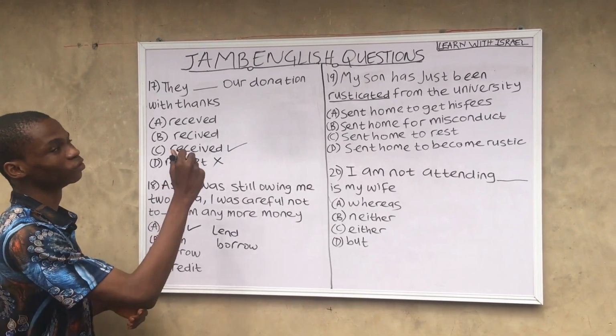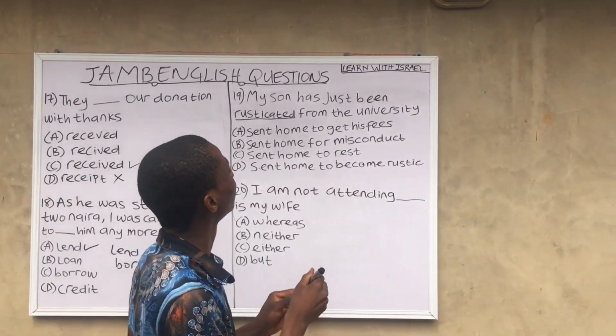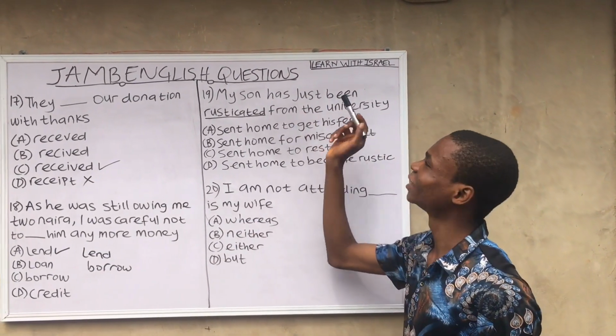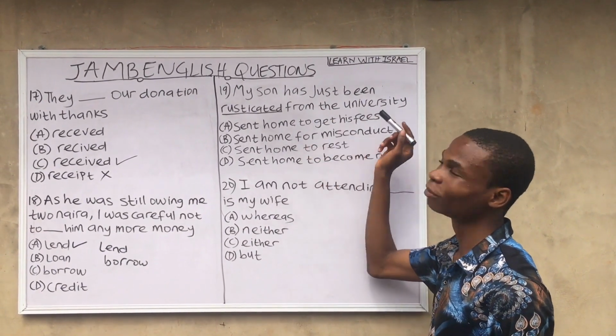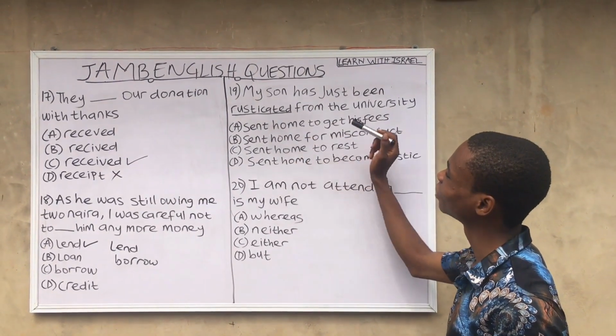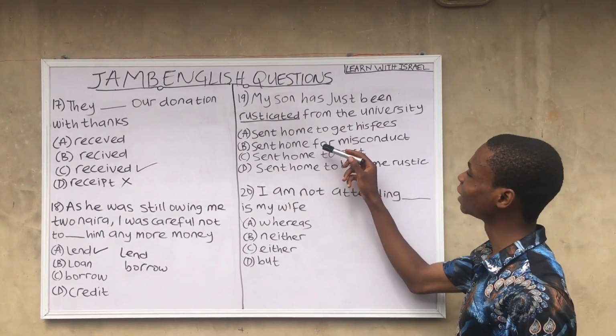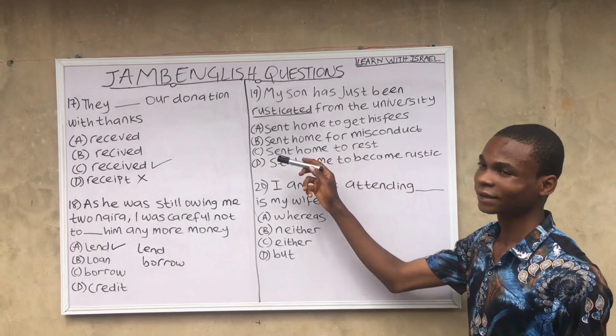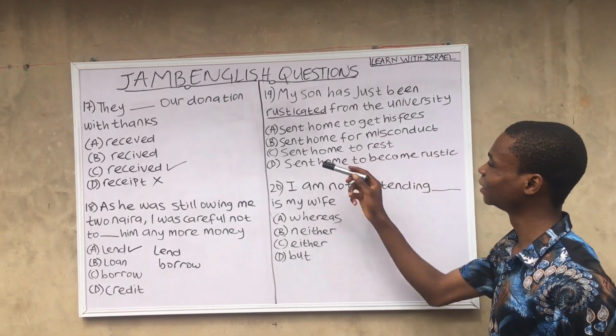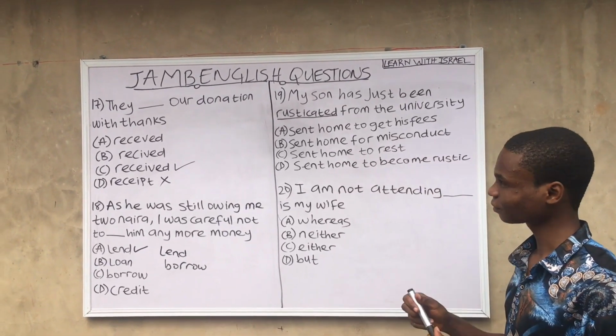So let's continue. Question 19. My son has just been rusticated from the university. A, sent home to get his fees. B, sent home for his misconduct. C, sent home to rest. D, sent home to become rustic.